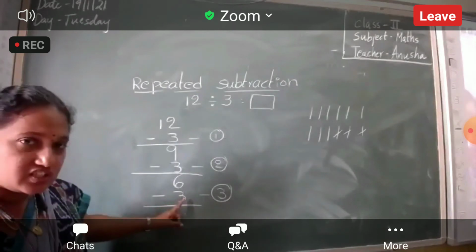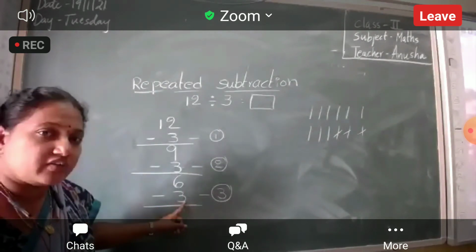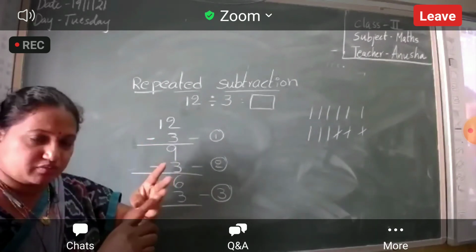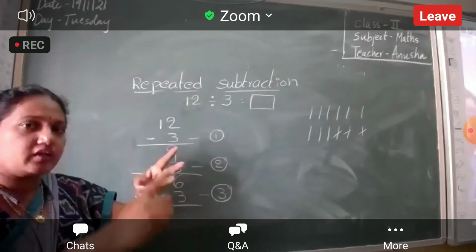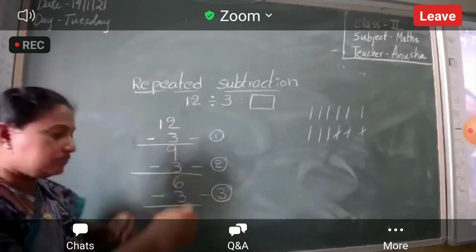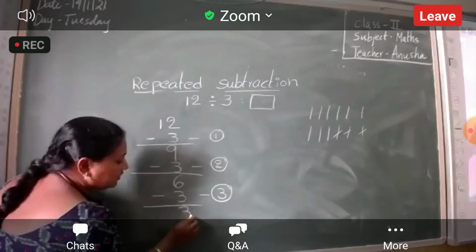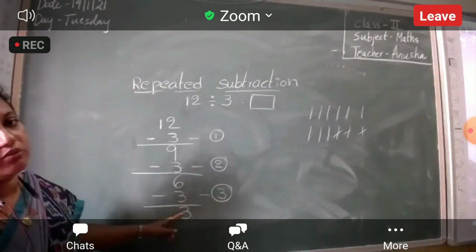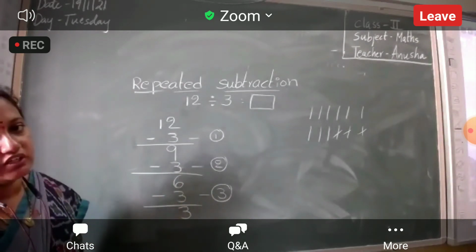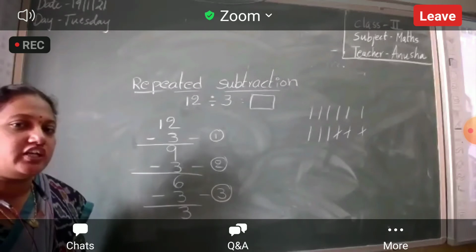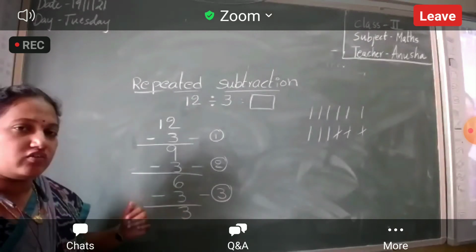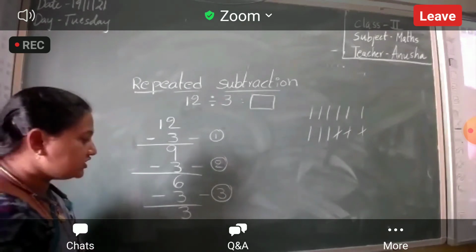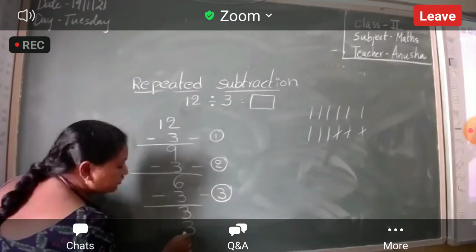After giving these 3 chocolates, how many are left with your mother? 6, no? 3 numbers back. 6 before, 5, 4, 3. Number 3. Now how many does your mother have? 3 chocolates. Again, okay, I have 3 chocolates. These 3 chocolates also I will give to my kids. She will think and give those 3 chocolates to you.